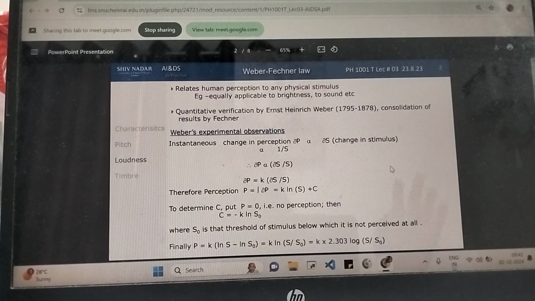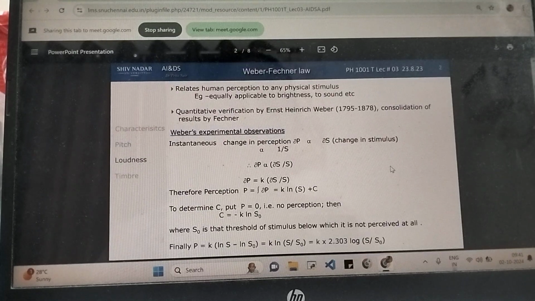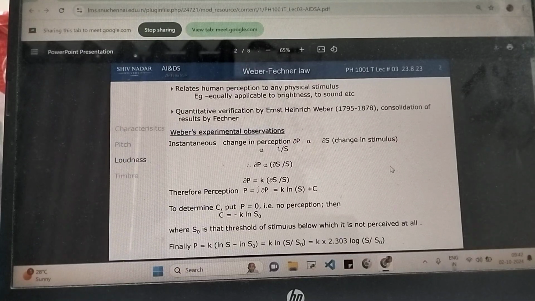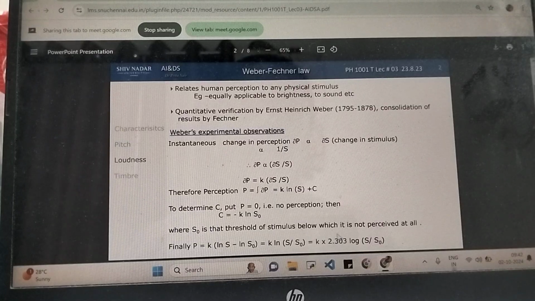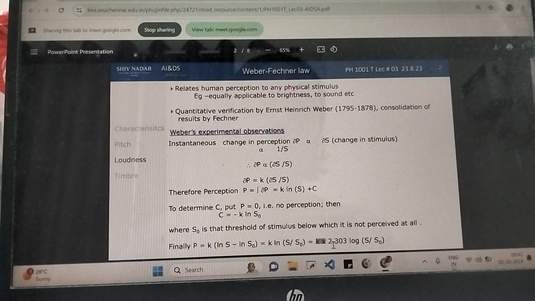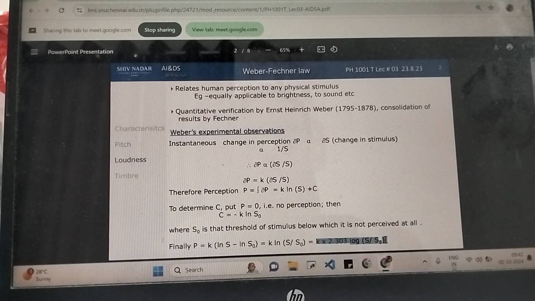So what this Weber-Fechner law is essentially trying to tell us is, when the properties of your stimulus change, properties meaning brightness, loudness, strength of the stimulus as such, your perception also changes immediately. It is directly proportional. And finally what they're trying to say is P is k into 2.303 times log of the change in stimulus. So that is what essentially the Weber-Fechner law says.